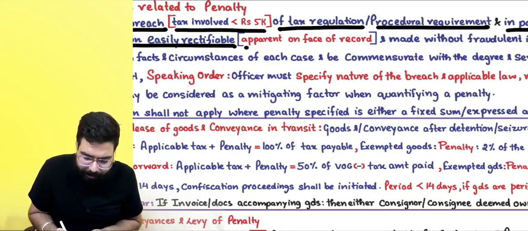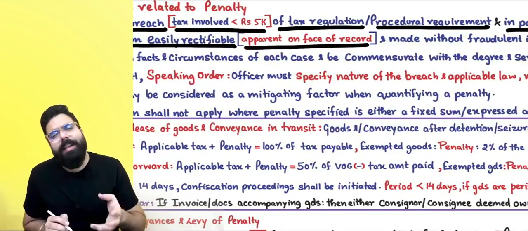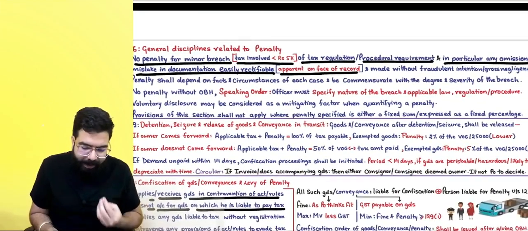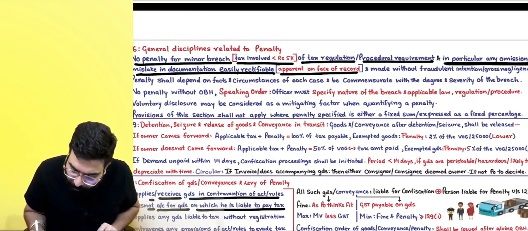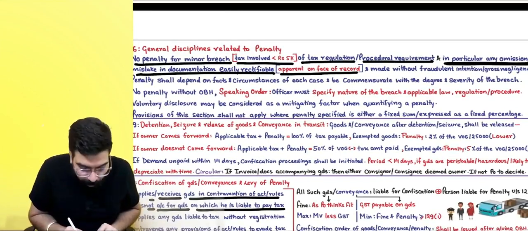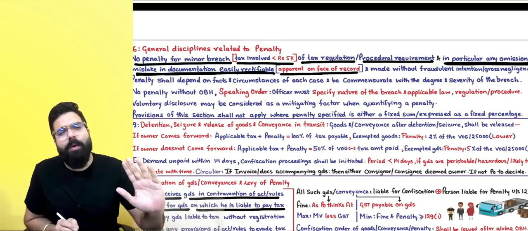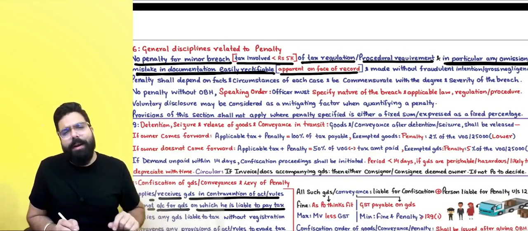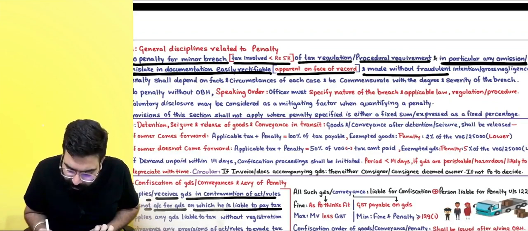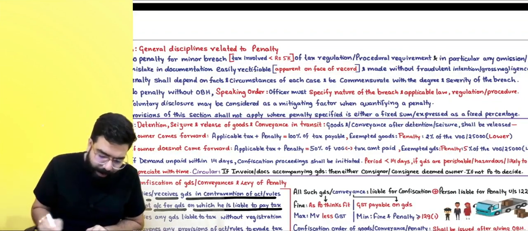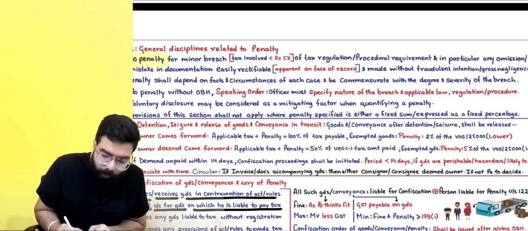Easily rectifiable means it is apparent from the record that it's a minor mistake, particularly any omission or mistake in documentation, which is easily rectifiable. Then they are going ahead and telling there shall be no penalty, and made without any fraudulent intention or gross negligence. Always remember, everyone, no penalty will be levied on you.